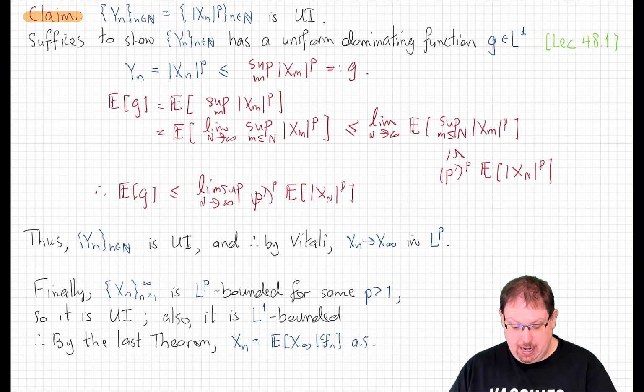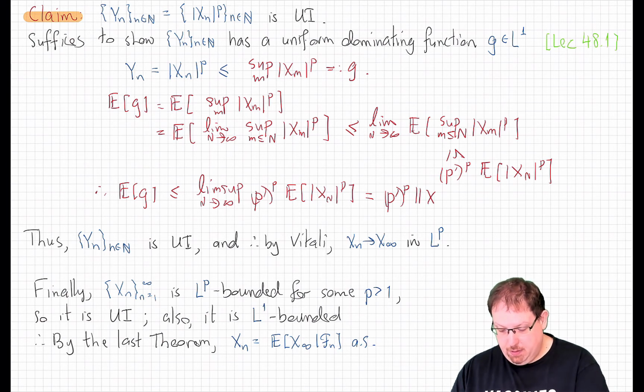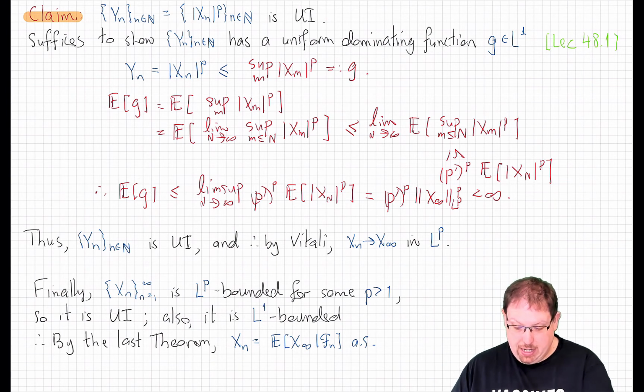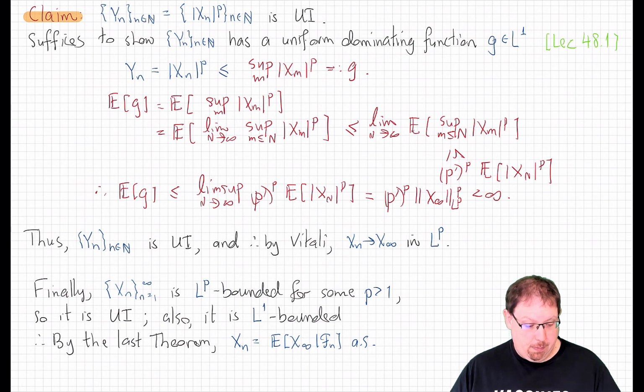Alternatively, this lim sup is actually equal to a limit, because we already showed that x_n has a limit x infinity, which is in L^p. So if you like, we could even write this as p prime to the p times the L^p norm of x infinity to the pth power, which is finite. So that shows that y_n has a uniform dominating L1 function. This expected value is finite, which means that it's uniformly integrable, which means that by the Vitali convergence theorem, x_n converges to x infinity in L^p norm.